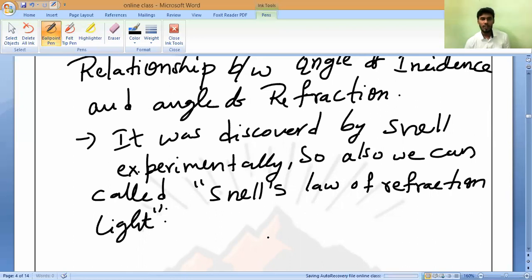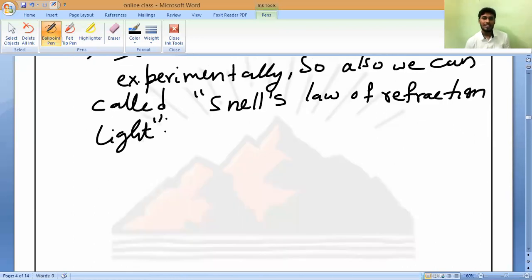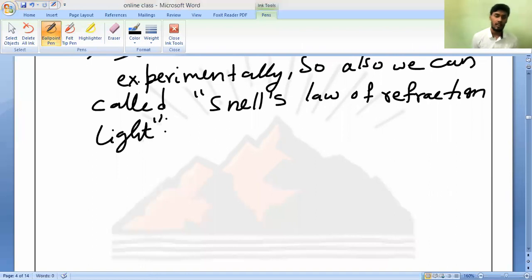So what he has found, you observe carefully. Snell's law of refraction, or the second law of refraction, says that the ratio of the sine of the angle of incidence to the sine of the angle of refraction is always constant for a given pair of media. That is what we should call Snell's law of refraction of light or the second law of refraction of light. Means sine of angle of incidence.